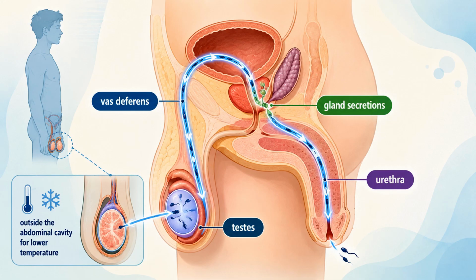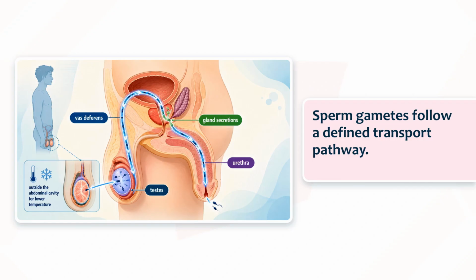Sperm gametes are produced in the testes, transported through the vas deferens, joined by gland secretions, and carried to the urethral exit. The testes remain cooler outside the abdominal cavity. Follow the highlighted route from its starting point. Sperm gametes follow a defined transport pathway. Production, transport, added secretions, and exit occur in order.